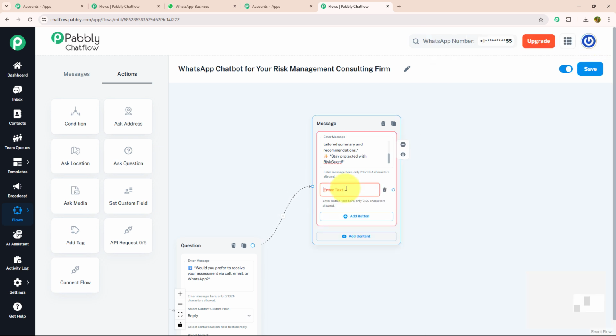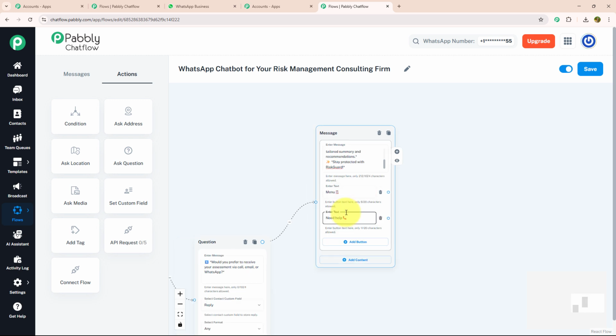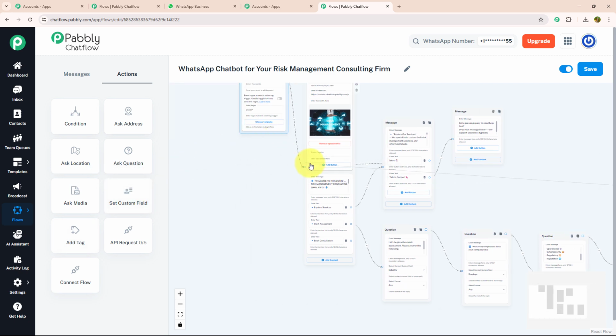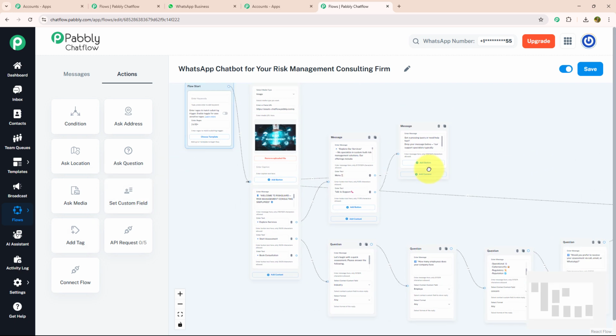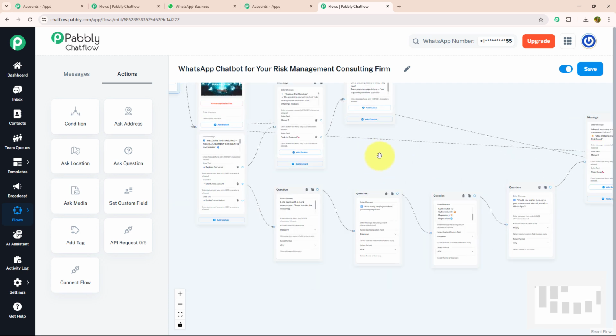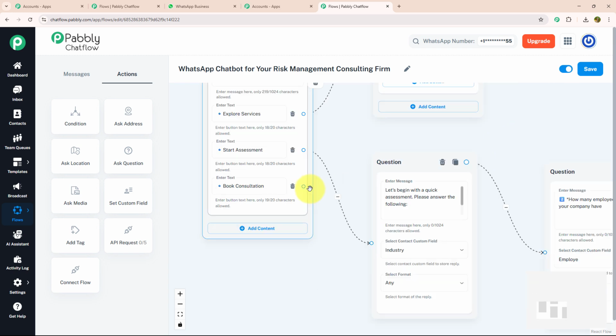Now I'm going to provide two action buttons: menu and need help. I'm going to connect this menu option with our initial message as I have told you earlier, and I'm going to connect need help button with our message that we have put for need help. Let's move to our next last button, which is book consultation.